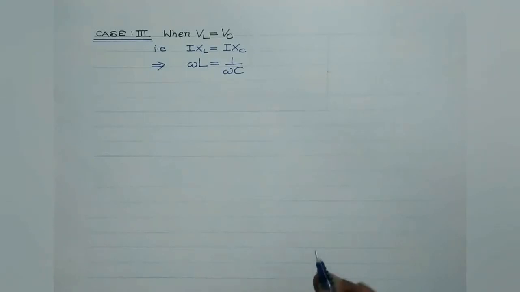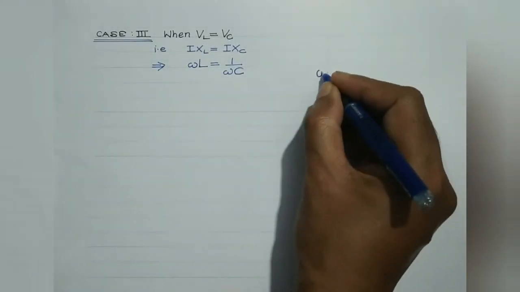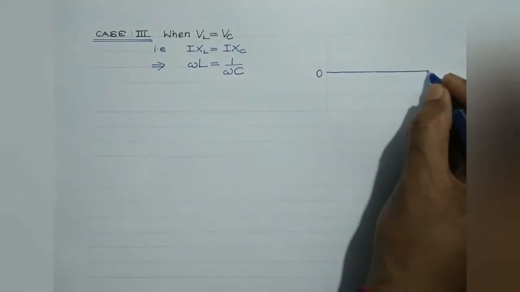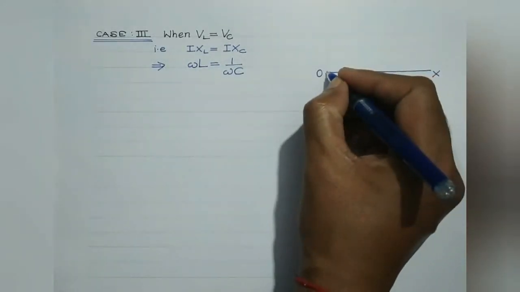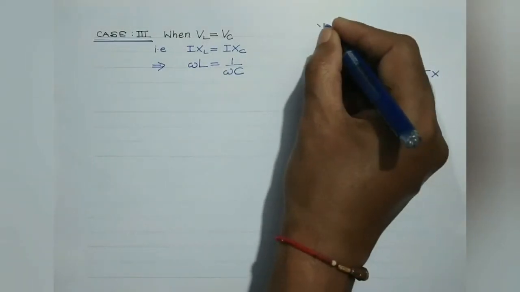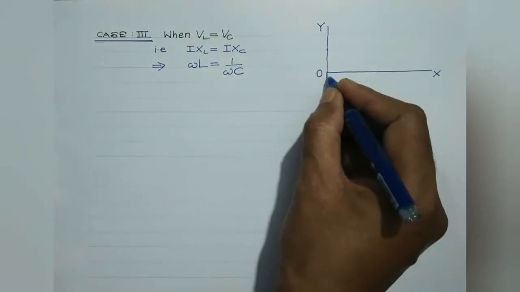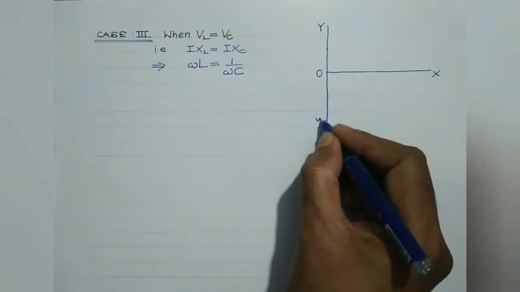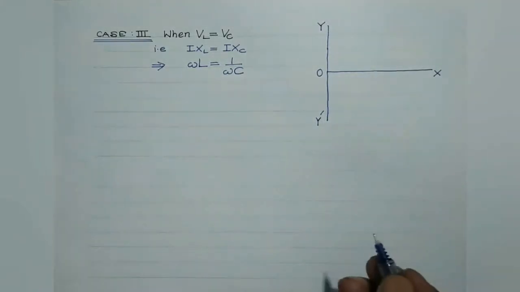So again, let's concentrate on the phasor diagram. Suppose this is the positive x-axis, OX. This indicates the positive y-axis, OY. And suppose this is the negative y-axis, OY dash, right?